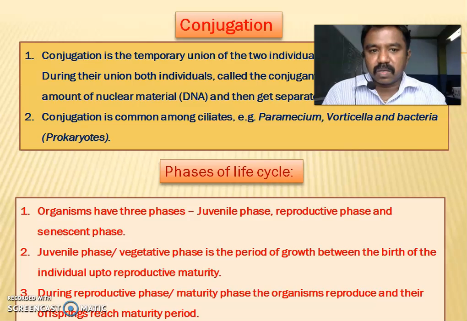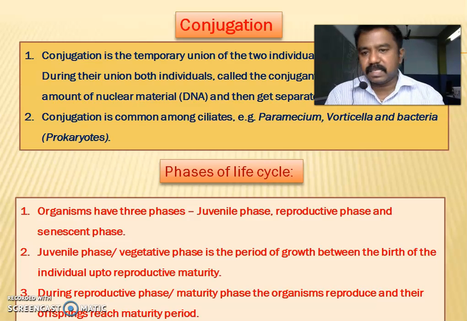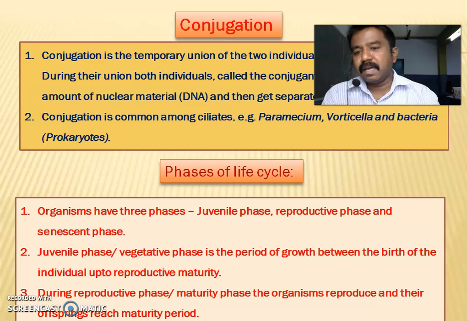Next, we will discuss conjugation. Conjugation is the temporary union of two individuals of the same species. During their union, both individuals exchange a certain amount of nuclear material, DNA, and then get separated. Conjugation is common among ciliated animals. Examples: Paramecium, Vorticella, bacteria, prokaryotes.